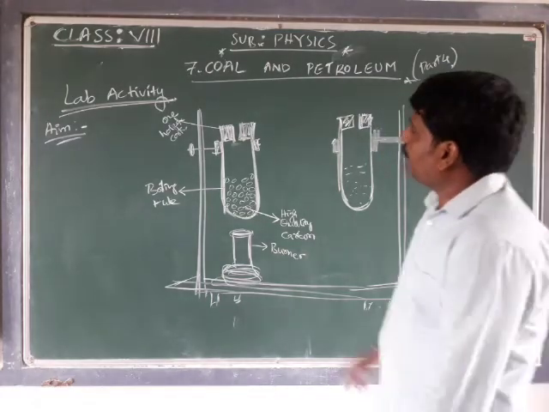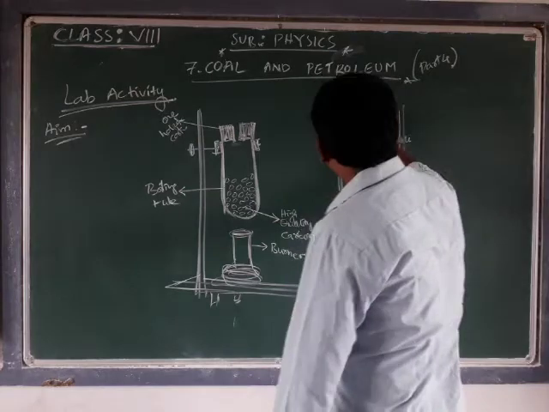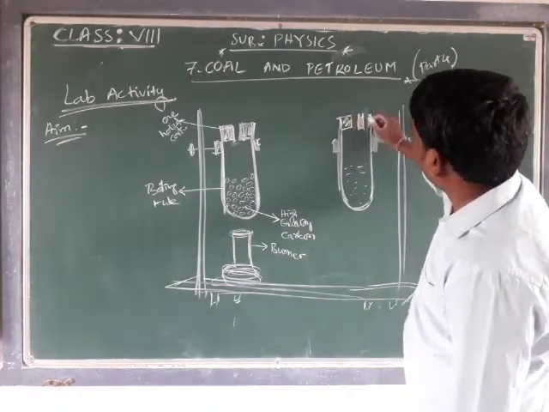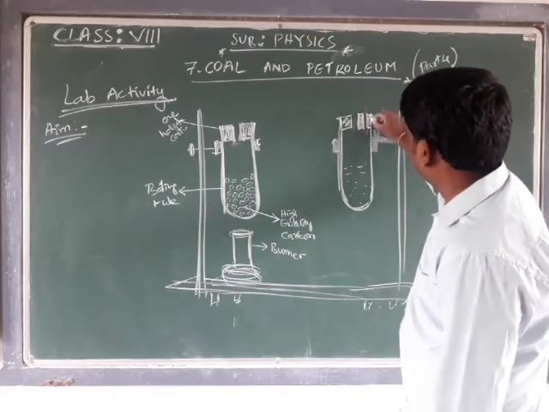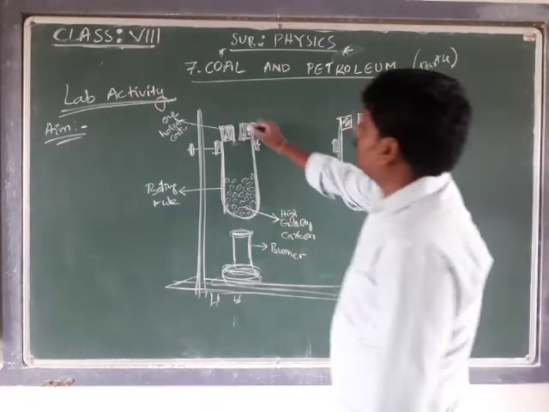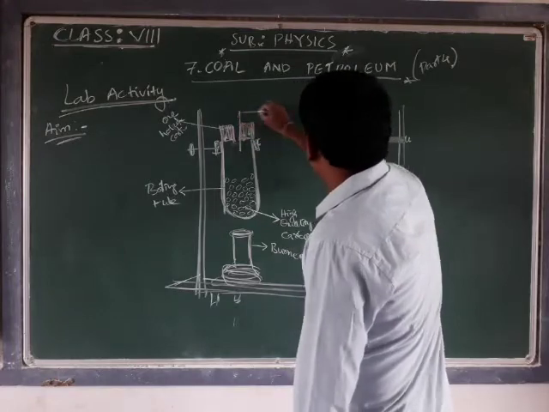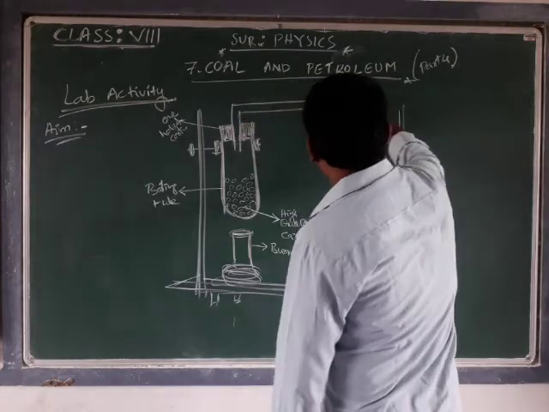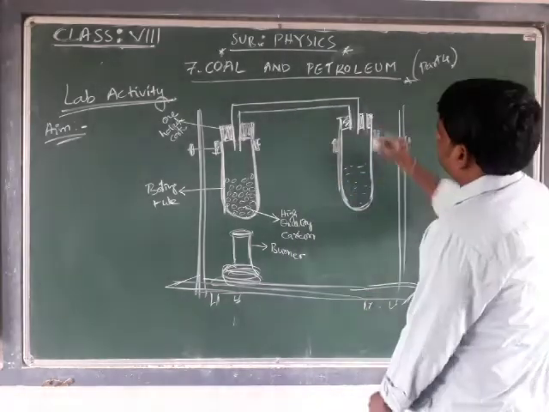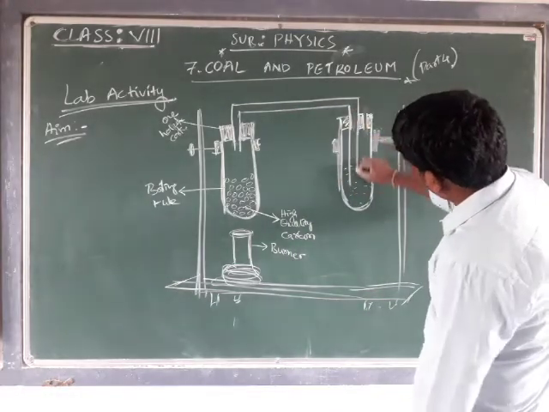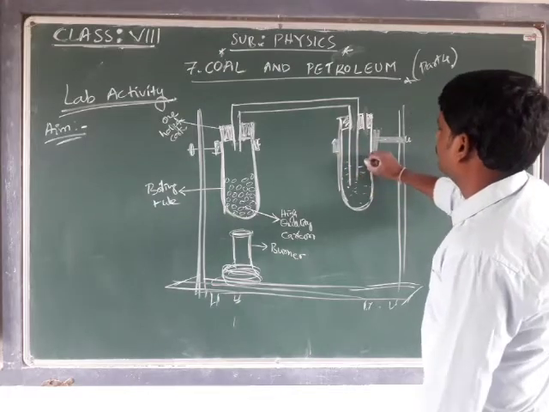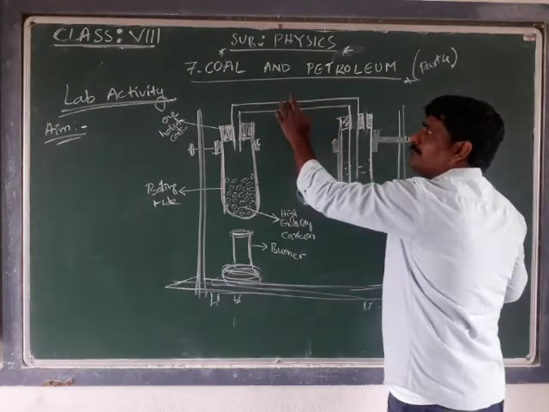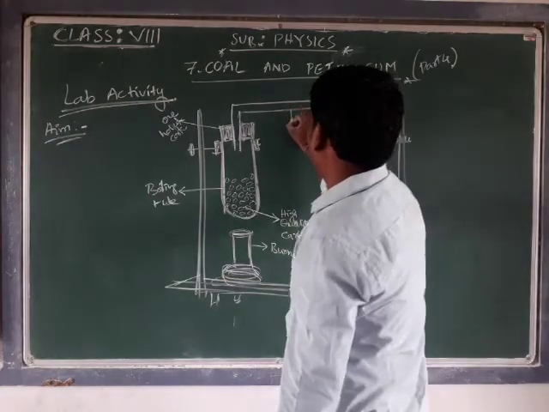Now, what do we do? We have to join. Sorry, this should be with a two-hole cork. These two boiling tubes should be joined with a U-shaped tube. This is a U-shaped tube.